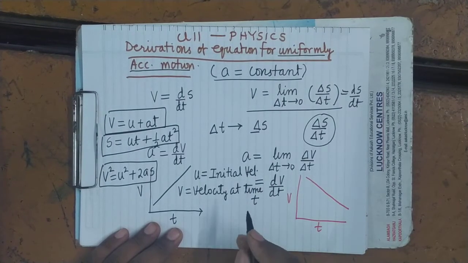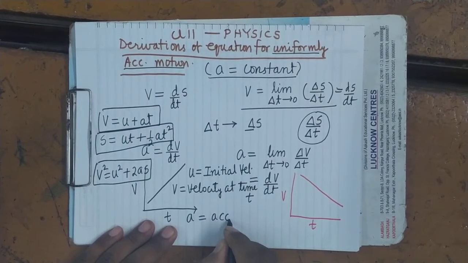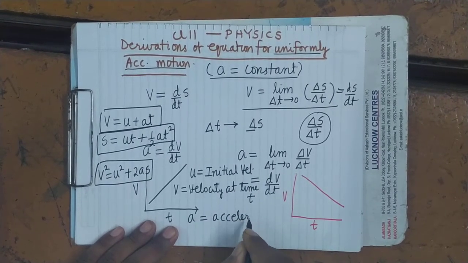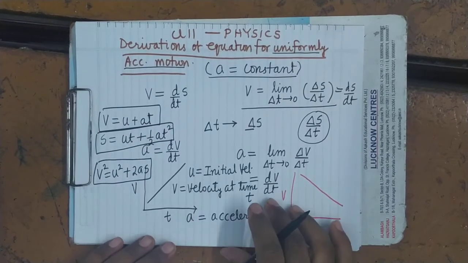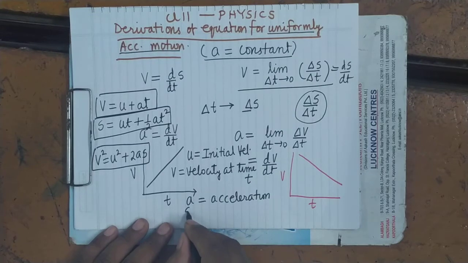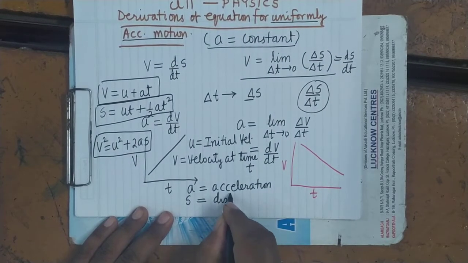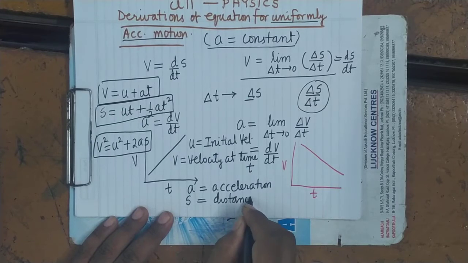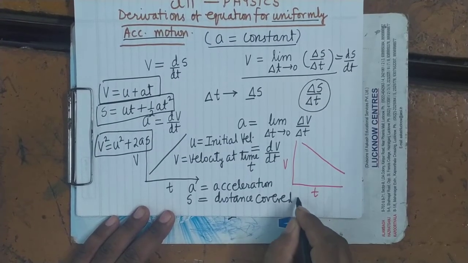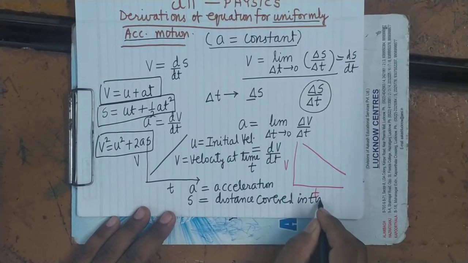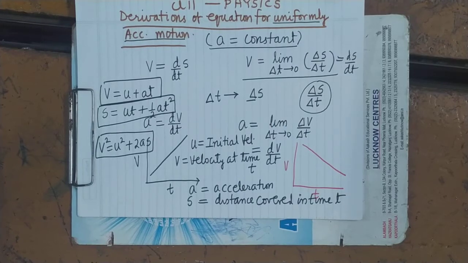A is acceleration, which is uniform here. What is s? S is the distance covered in time t. It's clear.